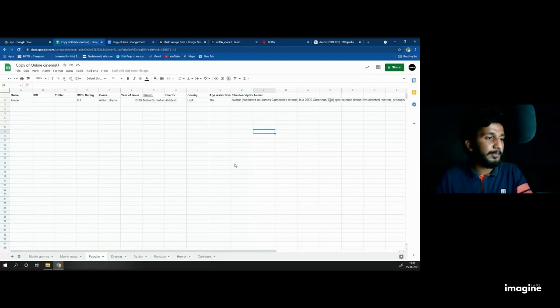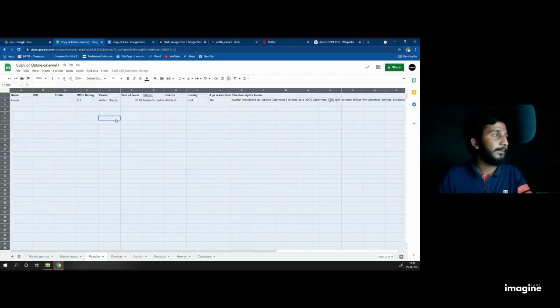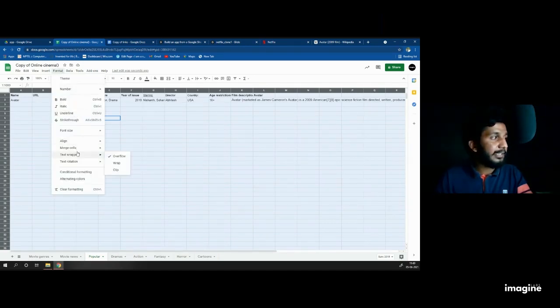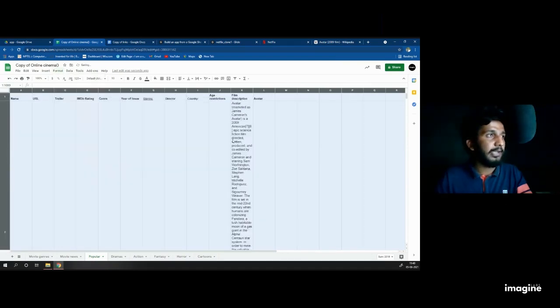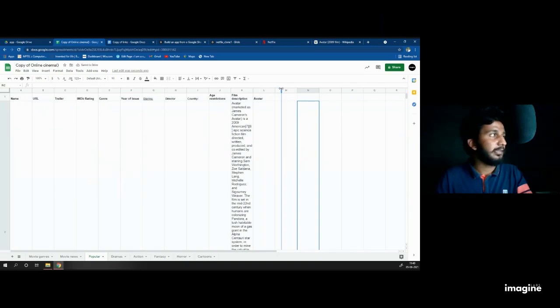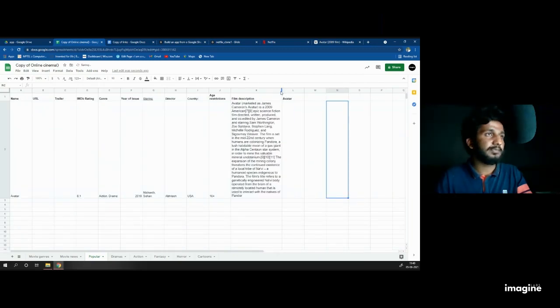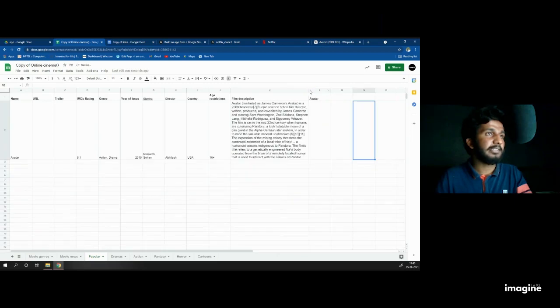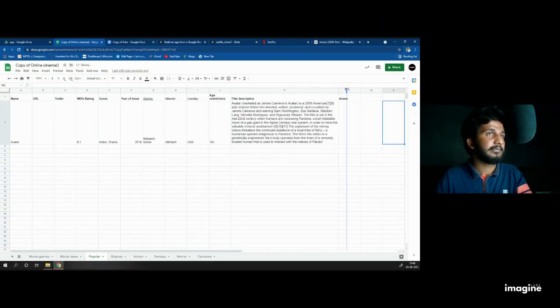Just look at my presentation on how to make this data sheet look proper. Just follow once again. Don't worry if you don't fill any of this row right now. Click anywhere in any of the cells, press Control A. Then click on the format and you'll get the text wrapping. It is by default selected to overflow. Select wrap. Now everything is wrapped. Oh, if you want to increase the description size.